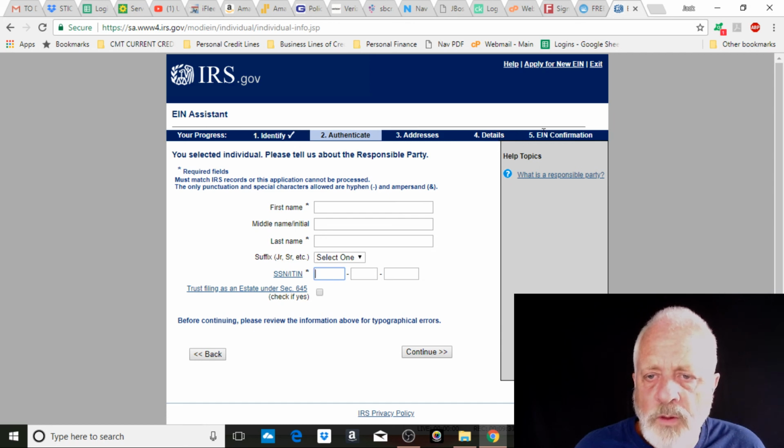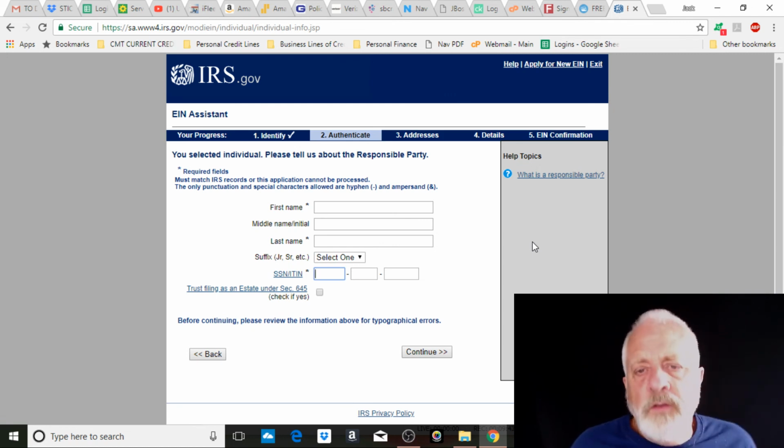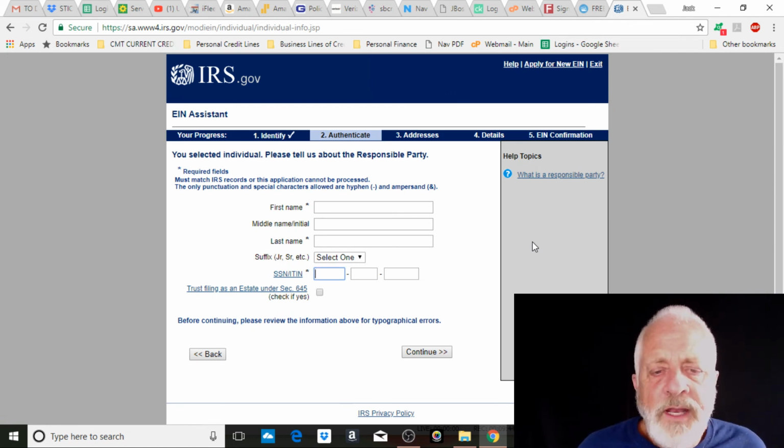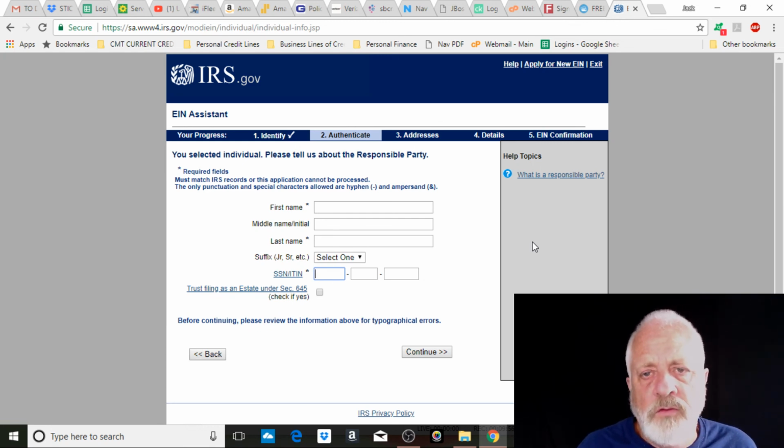Here's a review. Then number 5 is EIN confirmation. What happens is a PDF pops up on your screen. Boom, you immediately have an EIN, and so it's written down there, whatever name you name the trust and the address and all that stuff, the responsible party, all that pops up with an EIN number. It's 3 pages of PDF.